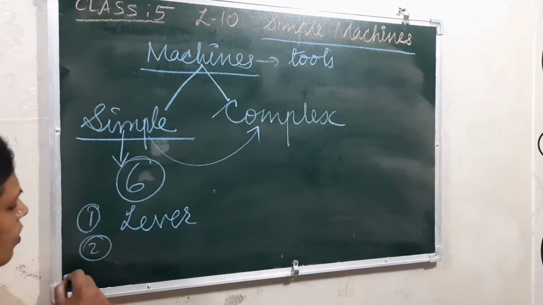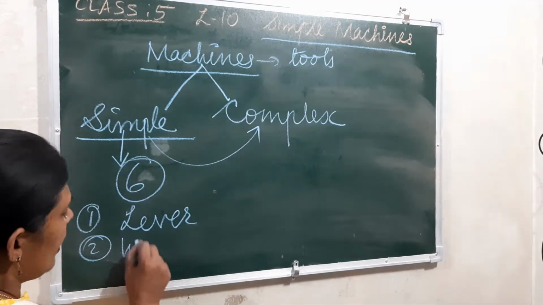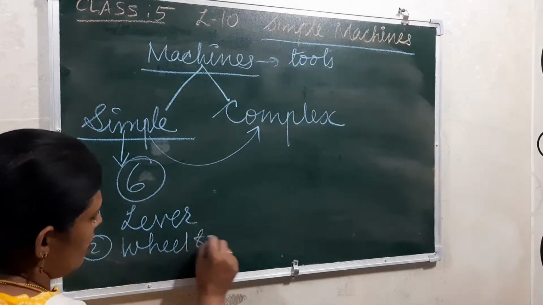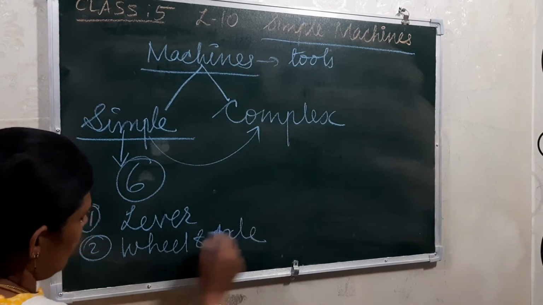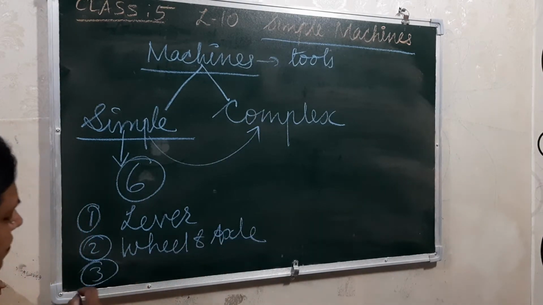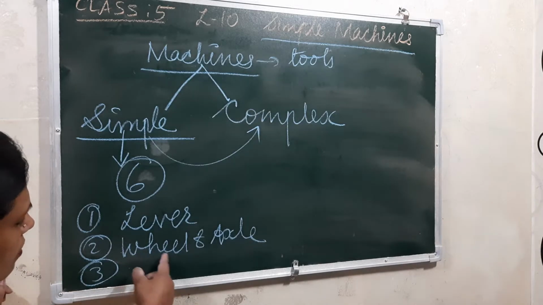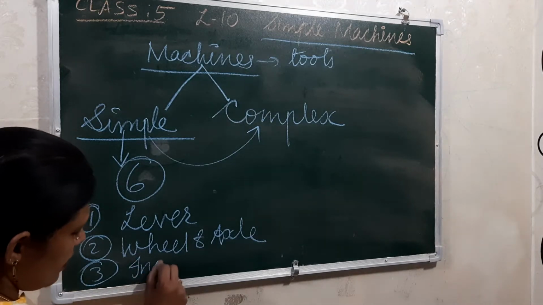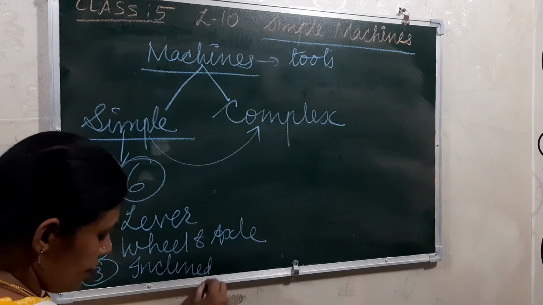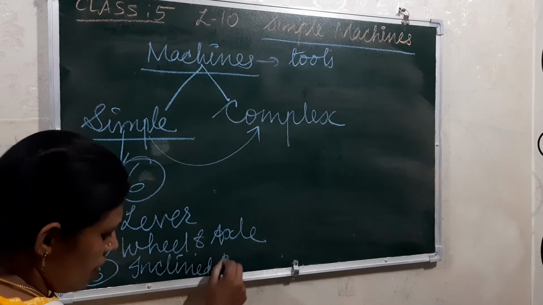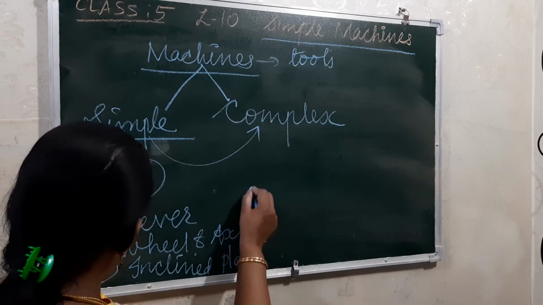Then the second one, you will learn about wheel and axle. Then you will learn about inclined planes. Then you will learn about the screw.